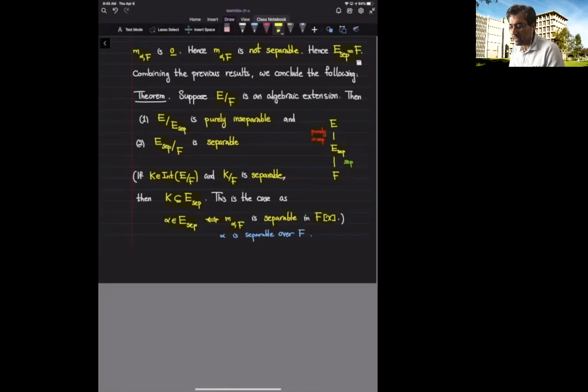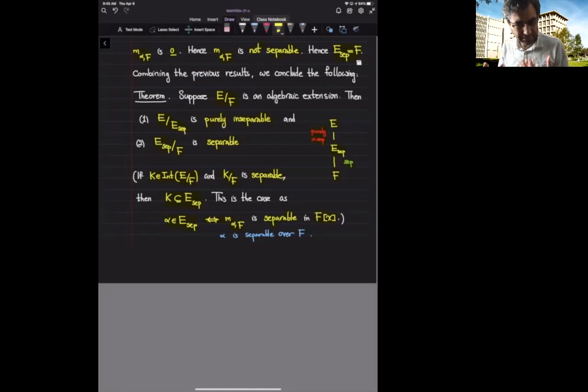So what do I mean by that? We are going to use this theorem in order to understand towers of separable extensions. So again, let me repeat this. Properties of field extensions have this tendency to stay at the surface. What do I mean by that?